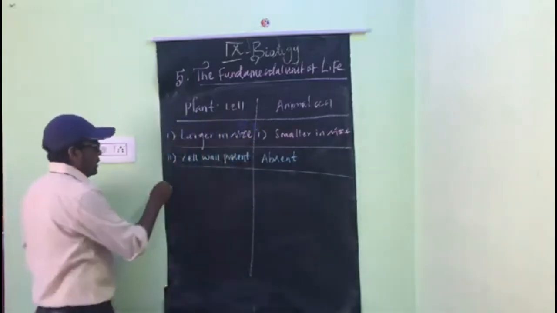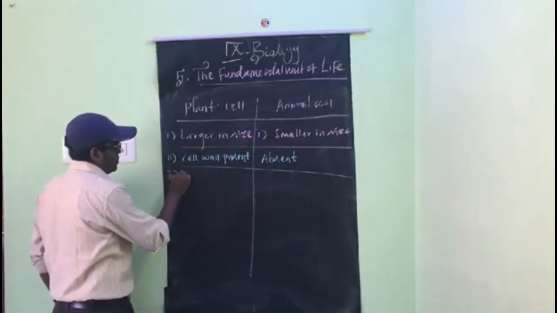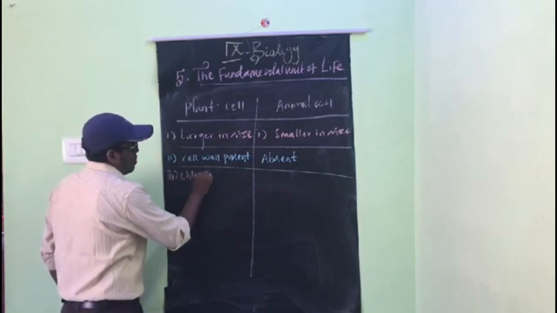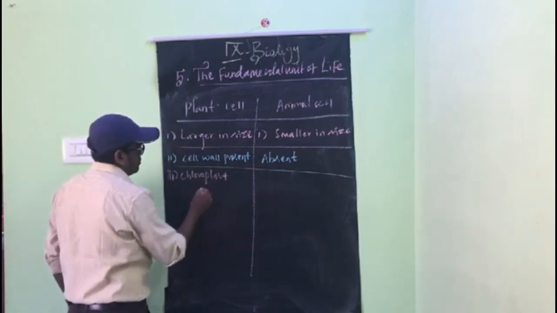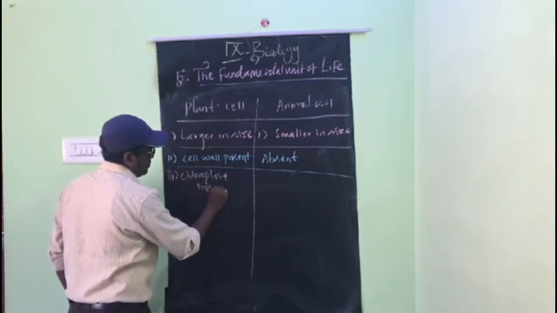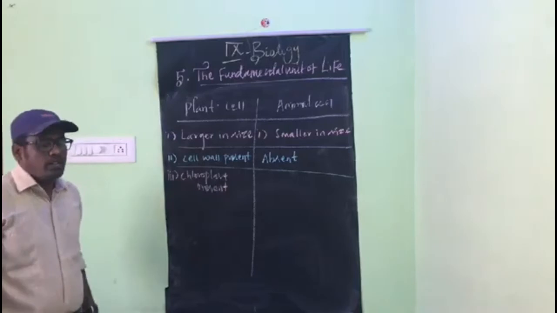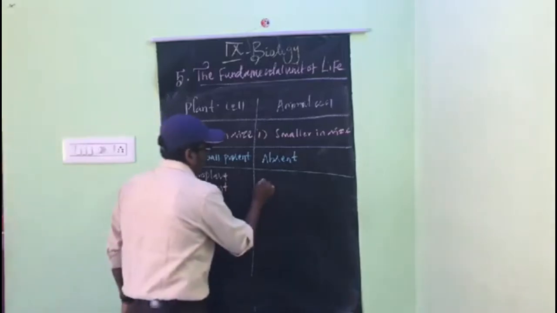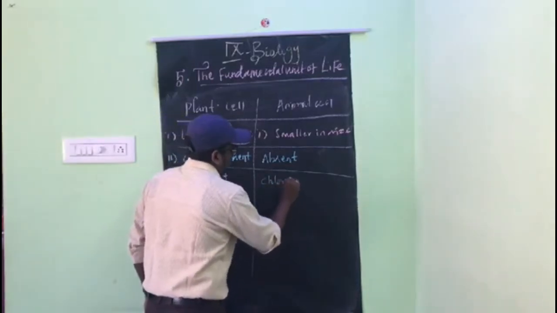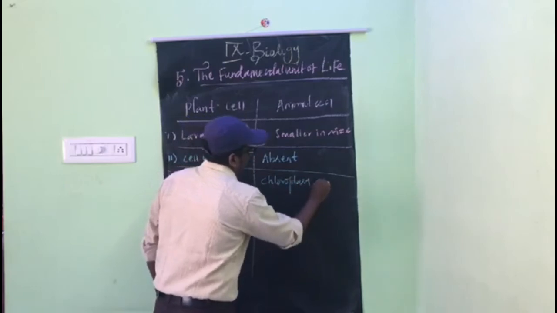And chloroplast is present in the plant cell. So that's why photosynthesis occurs in the plant cell. And chloroplast is absent in the animal cell.